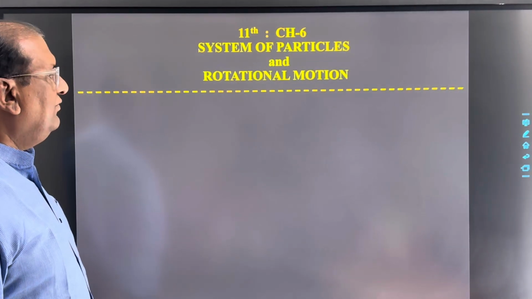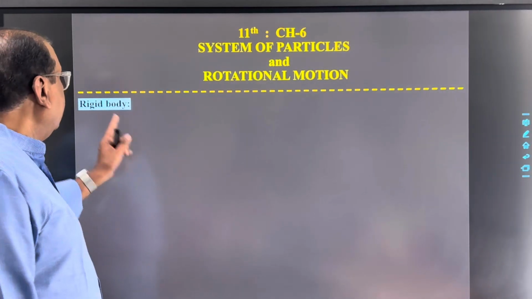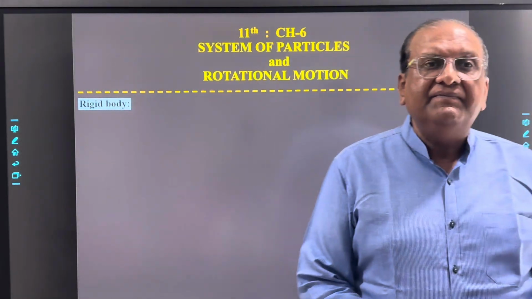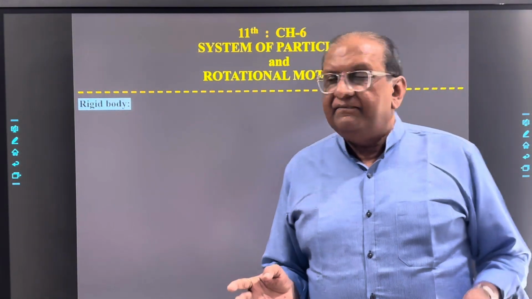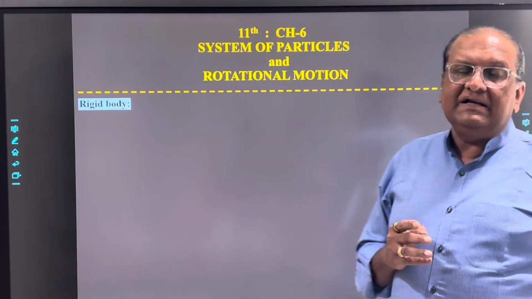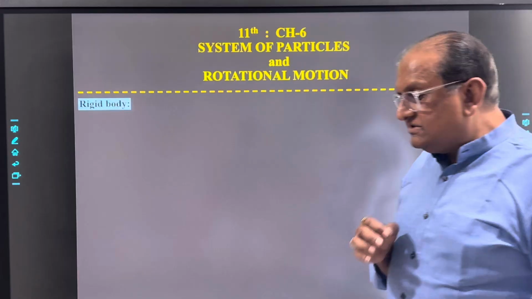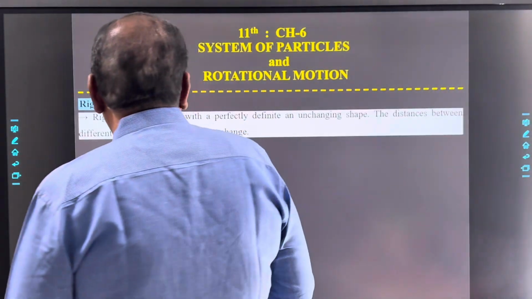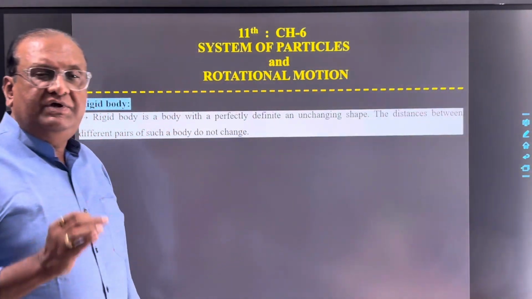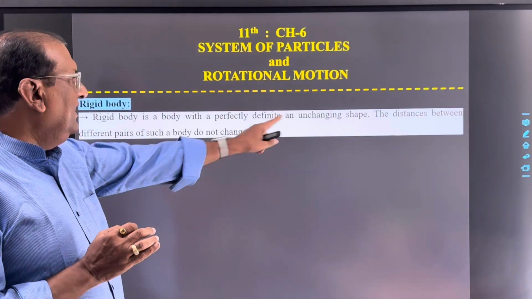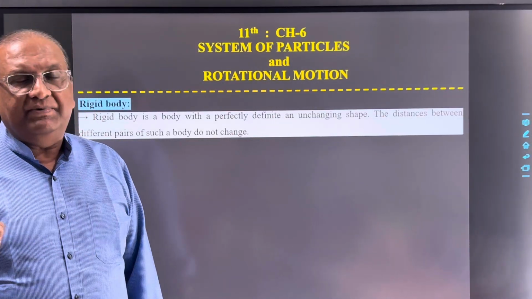First of all, we have to understand the concept of a rigid body. Here we will consider a system of particles as a rigid body. Rigid body means what? A rigid body is a body which has a perfect and definite unchanging shape.